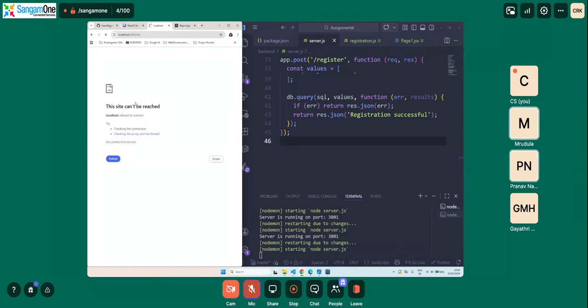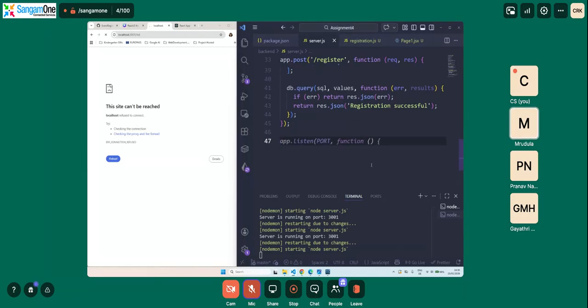See, it says this site cannot be reached. So the compiler doesn't know that you need to display something. In order for it to understand that it needs to keep listening, it is more like letting the compiler know that this should be working. You need to listen to this URL and display it.